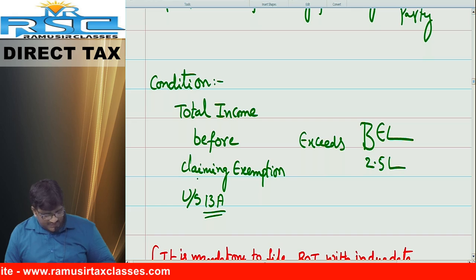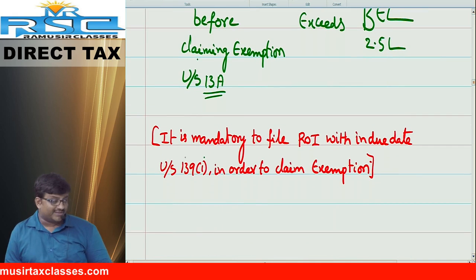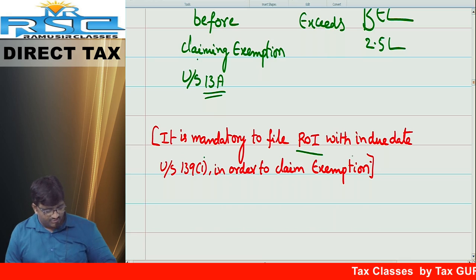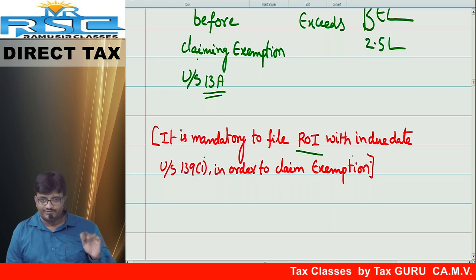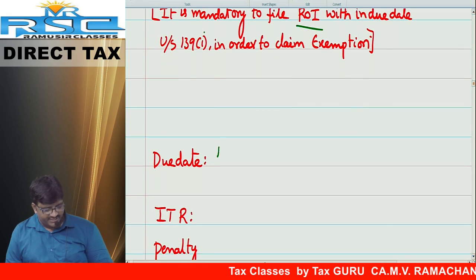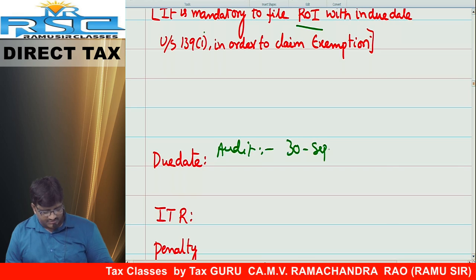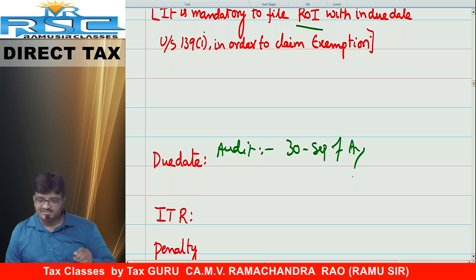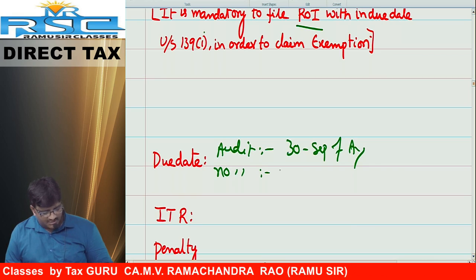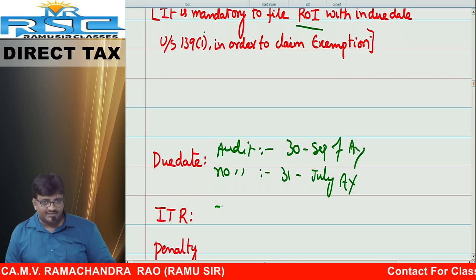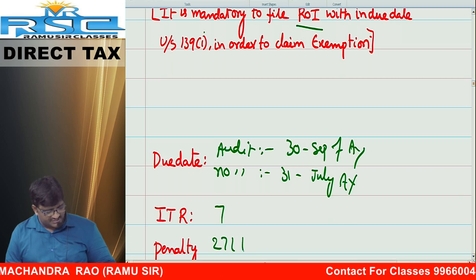Chalo, how much? 2,50,000. But one thing for sure, in this chapter already I explained. While explaining the chapter assessment of political party, I told you ROIs must be filed within the due date. Anyhow, what is the due date? If audit is applicable, what is the due date? On or before 30th September. If no audit is applicable, on or before 31st July. ITR number 7.